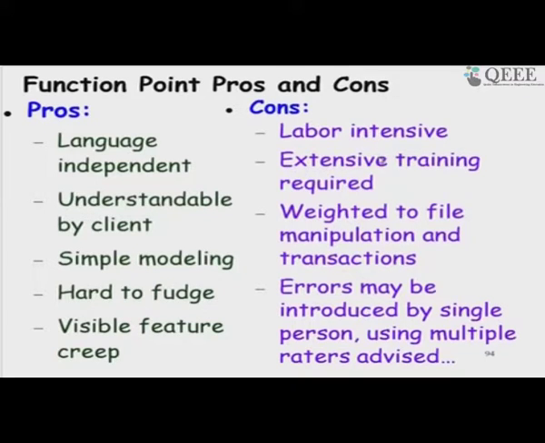But then if we look at it, errors may be introduced by a single person, because his discretion of which one to consider complex, simple, moderate etcetera varies. So, what is recommended is that if it is really used for project costing, it may be necessary to use multiple raters, multiple people computing the function point, and then the chances of errors will be reduced.